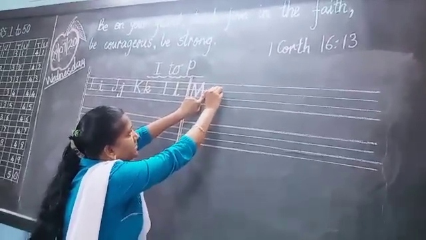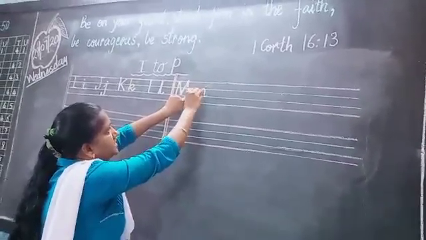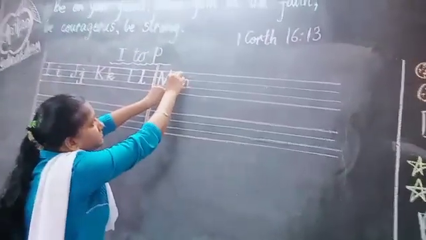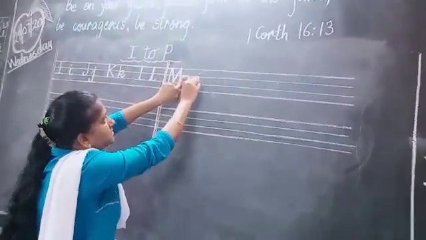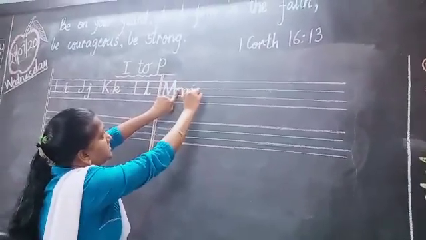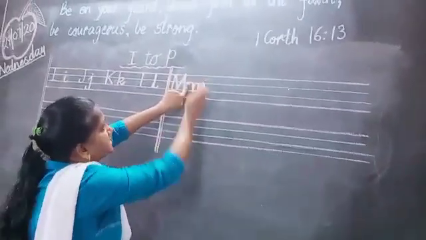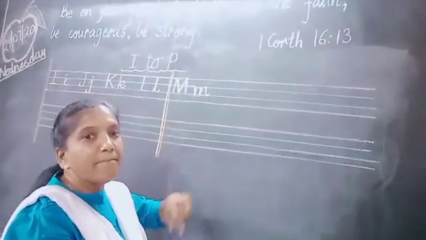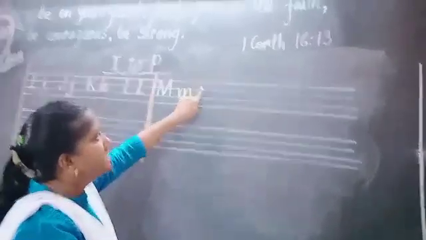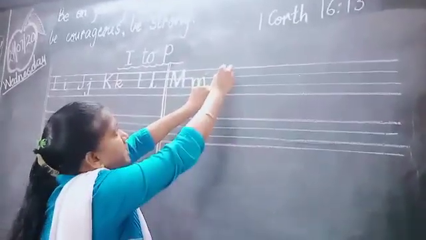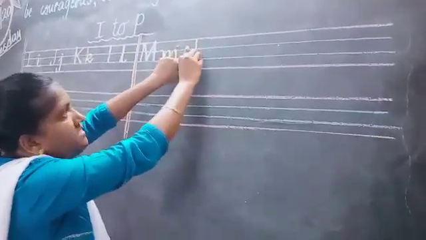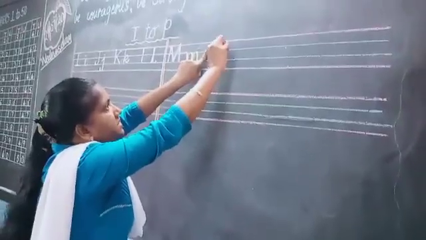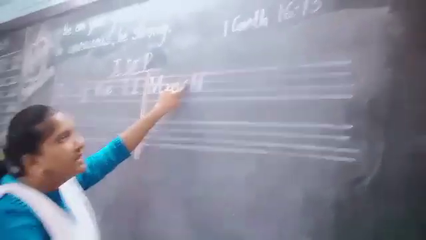Zigzag. Okay, like a zigzag. See how I wrote here, like a zigzag line. Okay, so this is M. Now what comes after M? N letter. Okay, N. So again keep here one finger gap. From this first red line to second blue line, a standing line, then a slanting line, then go up with the standing line. This is N, N capital.